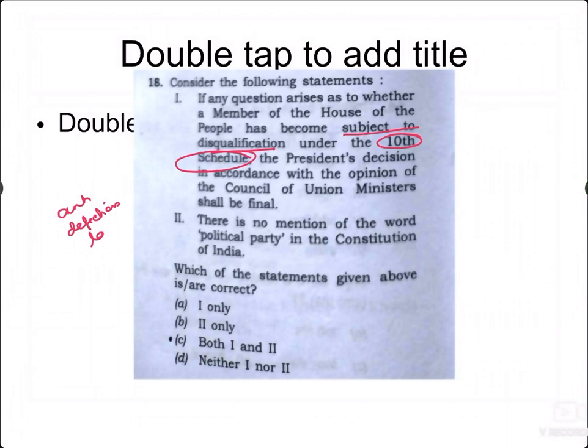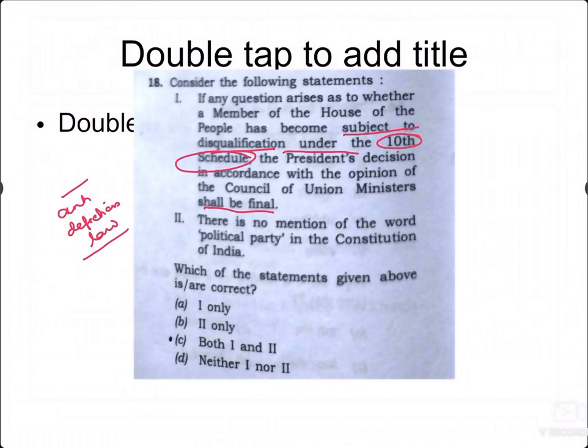So, if a member of the House of the People, that is, from the Lok Sabha, has become subject to disqualification under this 10th Schedule, the President's decision in accordance with the opinion of the Council of Ministers shall be final. But the point here, the very trickiest word, is President. Yeah, that is the thing that is going to confuse everyone here.